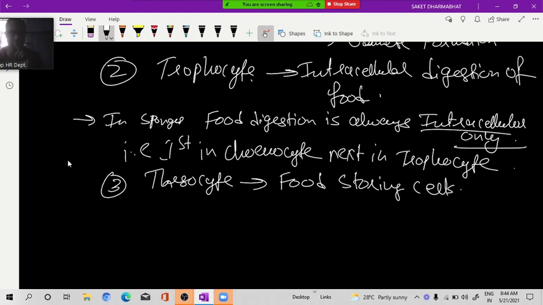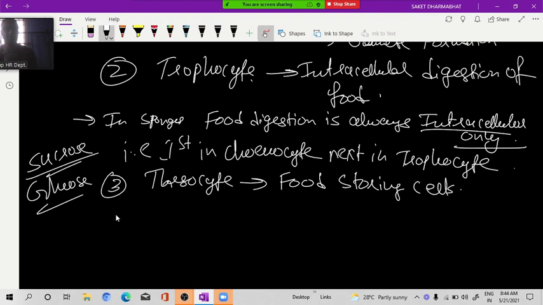Actually, after photosynthesis in plants, the first product is what? Sucrose. Then sucrose is converted into starch and stored in the body in the form of starch. But if we talk about animals, the food is converted first into what? Glucose. Whatever food we eat is converted into glucose, and that glucose is stored in our body in the form of glycogen. So glycogen is called animal starch. This point I already told in the class.